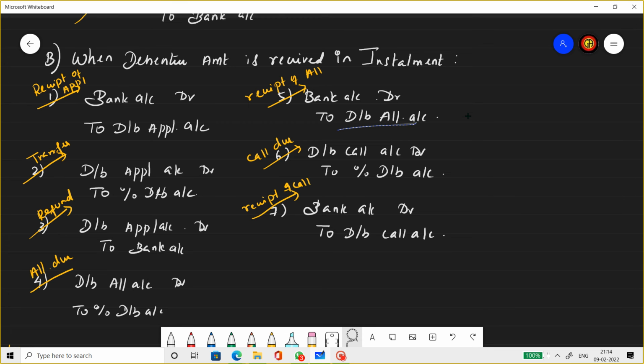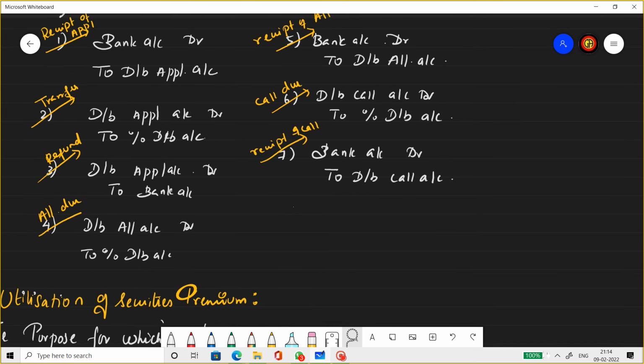Bank to debenture allotment for receipt of allotment money. Debenture call to percentage debentures for call due. Bank to debenture call for receipt of calls. So I think you can relate it to shares and easily memorize these journal entries. Just relate it to the shares journal entry, then it will be very easy to carry forward. There can be pro rata here, but there won't be that much of pro rata that we see in shares.